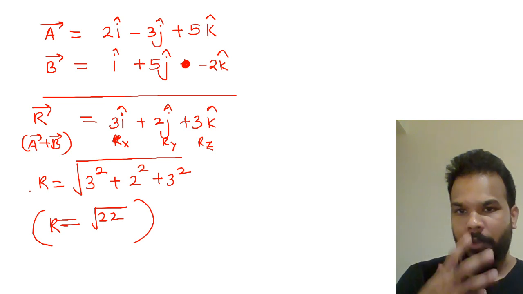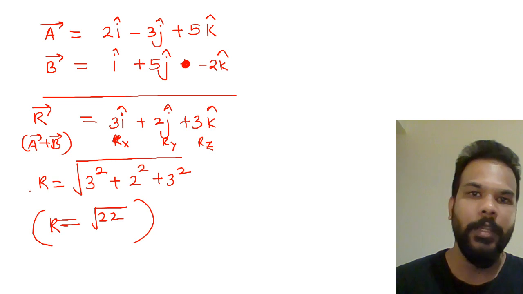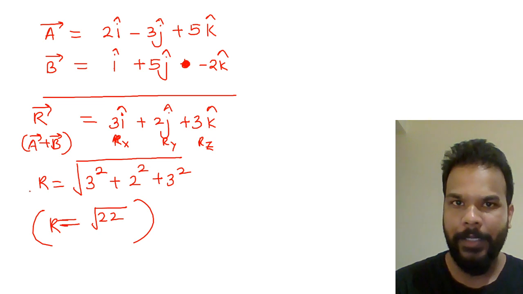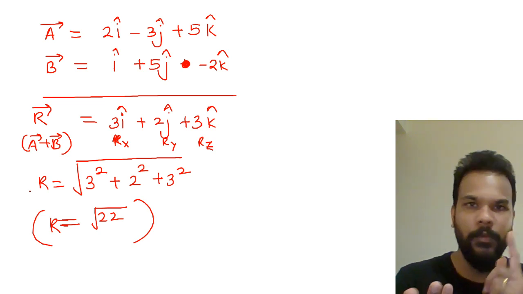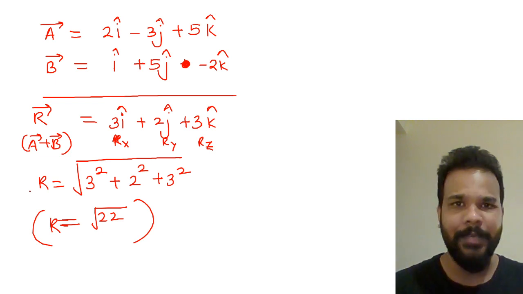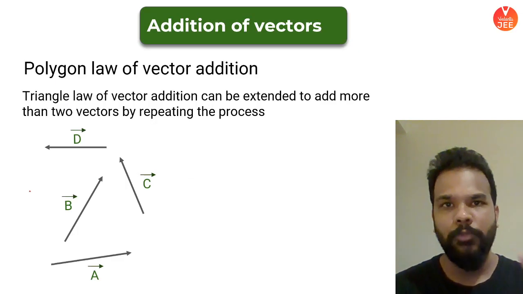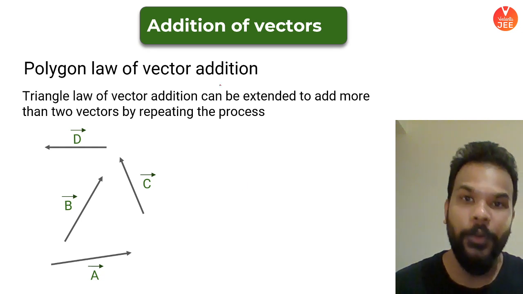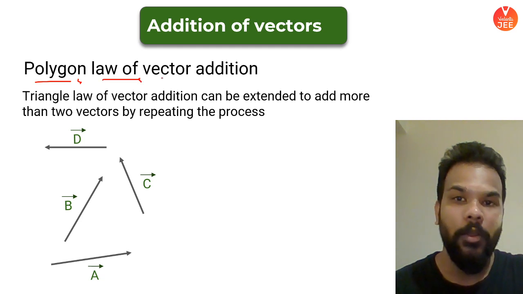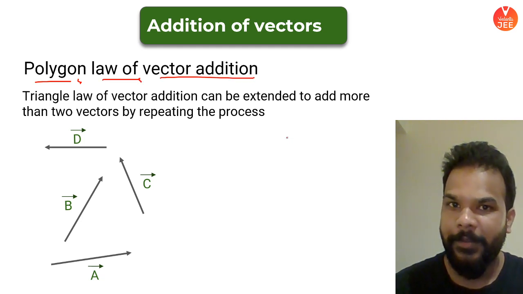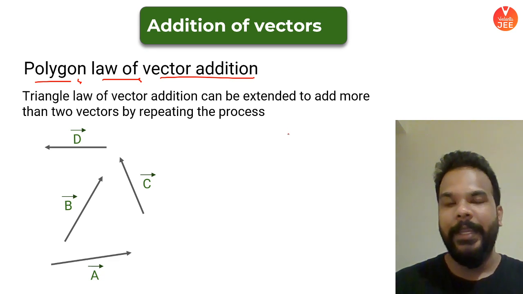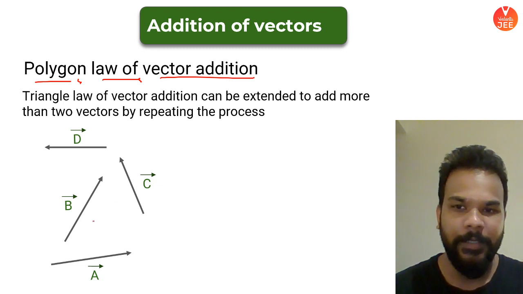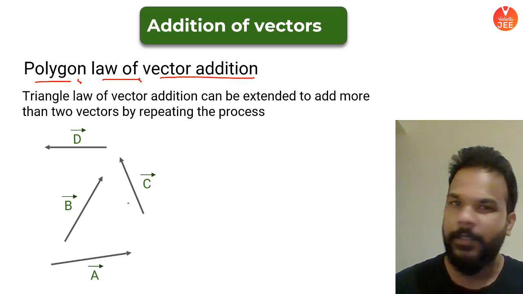Now I'm giving you an idea of how we are going to add if there are more than two vectors involved. This was only two vectors being replaced. These two vectors could be seen as force, displacement, velocity, acceleration, as I'm saying again and again. What if there are more than two vectors involved? Earlier a triangle was formed. Now what you'll be dealing with is called the polygon law of vector addition. As you can visualize, it's basically an extension of the triangle law. Say you have these multiple vectors over here. A, B, C, D are the four vectors randomly placed.